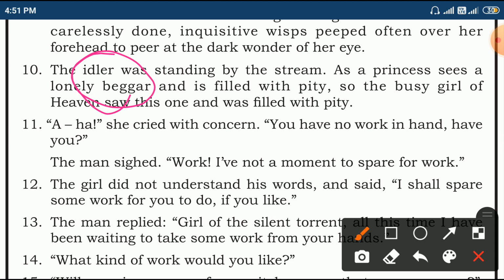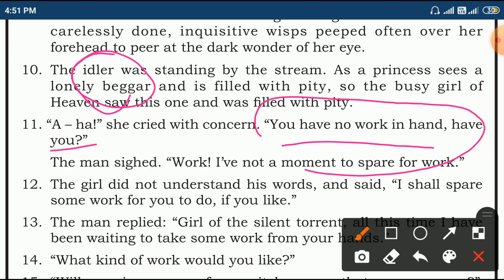Eha, she cried with concern. You have no work in hand, have you? She is surprised about his way of standing nearby the stream. All people are busy in their work, but he is wasting his time.